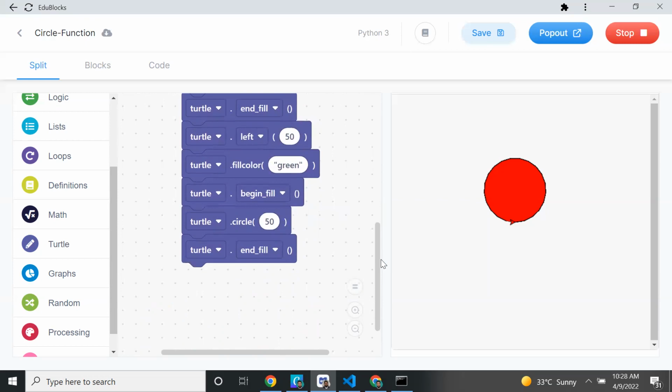Yeah, we already completed the loop. Now we are going to learn function. So that's why just listen and I will tell you. Until I complete, just listen.